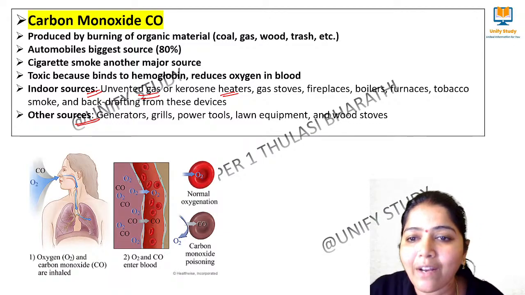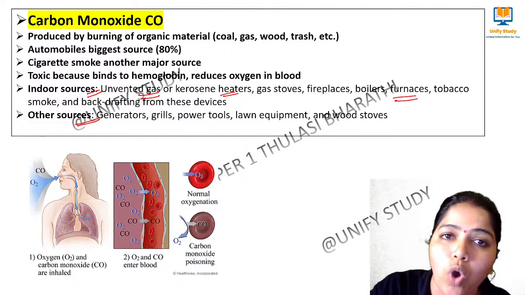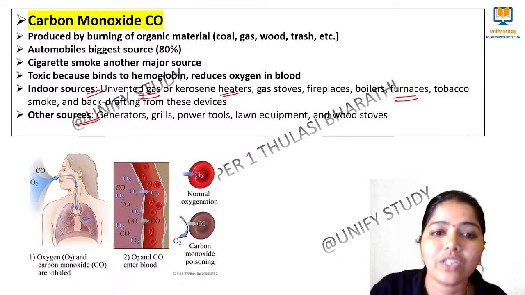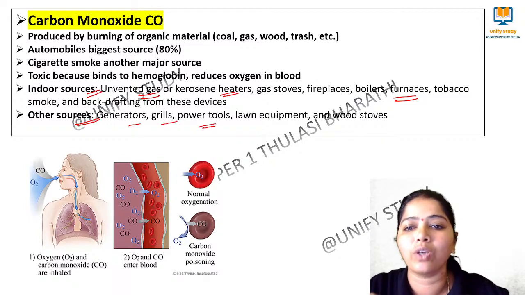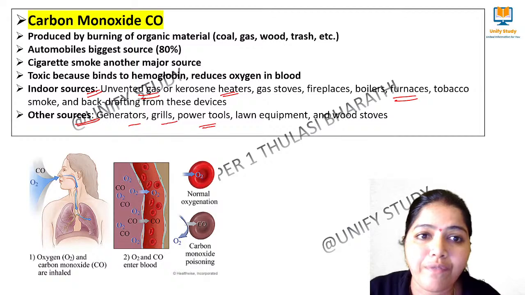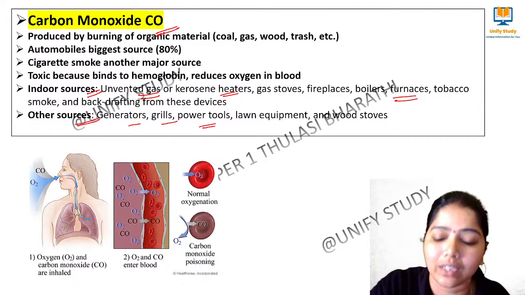And furnaces, tobacco smoke, all these devices are sources of indoor air pollution. Other sources like generators, grills, power tools, lawn equipment, wooden stoves also release air pollutants, mainly carbon monoxide. That is the main pollutant of indoor and other sources.